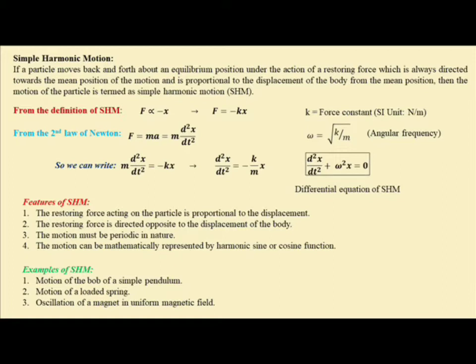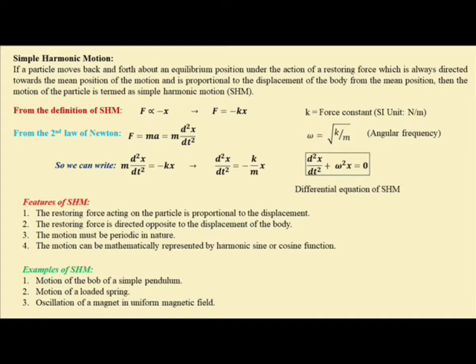if the force is proportional to the displacement and oppositely directed, so that it is always opposing the motion, then F is proportional to minus x. If we write it as F equal to minus kx, where k is called the force constant, that is, restoring force per unit length, the SI unit is Newton per meter. So we have F equal to minus kx, and from Newton's second law we know that force is equal to mass into acceleration, that is, m into the second order derivative of displacement, d2x by dt2.